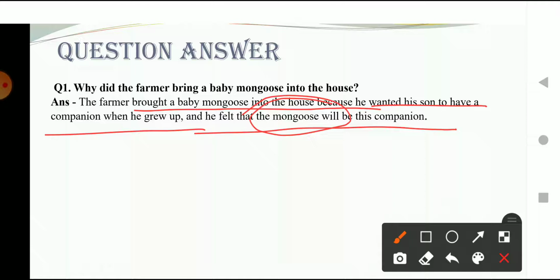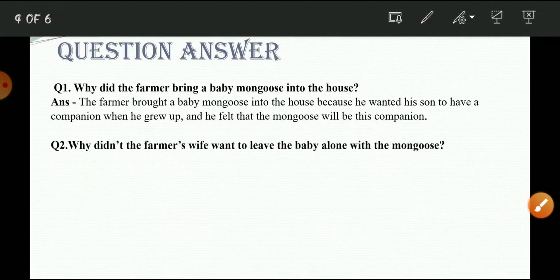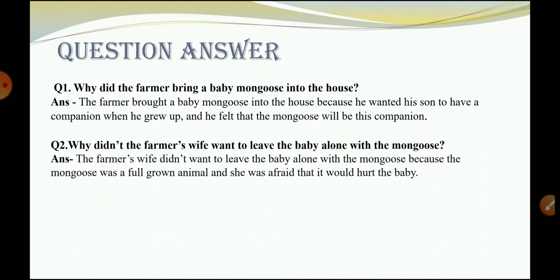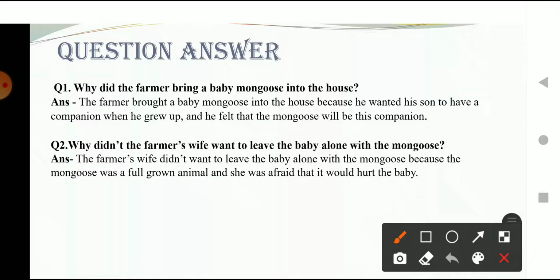Okay, now next question is, why didn't the farmer's wife want to leave the baby alone with the mongoose? The farmer's wife didn't want to leave the baby alone with the mongoose, because the mongoose was a fluffy grown animal, and she was afraid that it might hurt their child. Because, as you know, the child was still a baby, but within the time of 4 to 5 months, the mongoose had fully grown up.